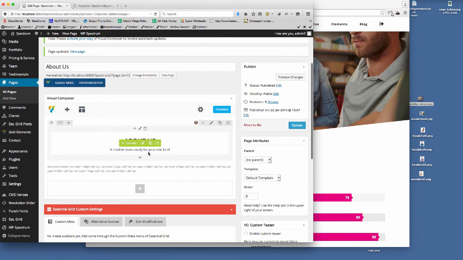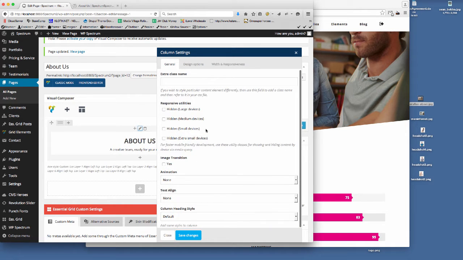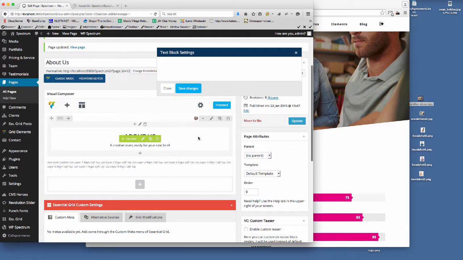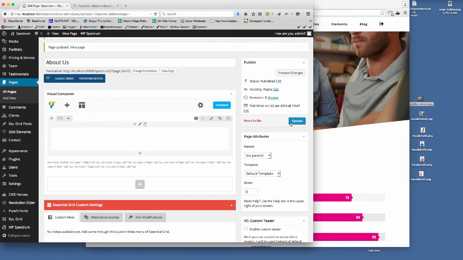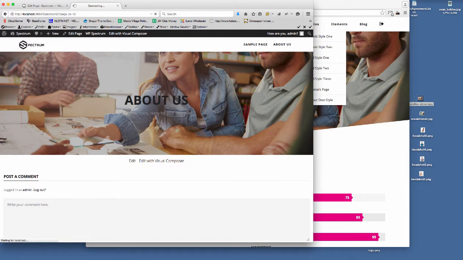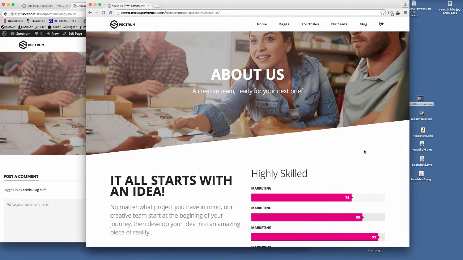So there's a few ways we can do this. We can go in here and, am I in the right tab there? Maybe I'm in the wrong tab there. If we go in here and then we could change the text to white, so there's your text colors. So if we just highlight all that and then we just set that to white and save those settings, update this, and then if we go to the front end, just refresh that page. So there we go, we've got the text in there, we've got the text underneath. We can change the sizes after if we want to, but I'll just keep going at this demo.